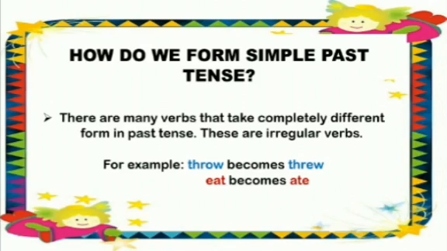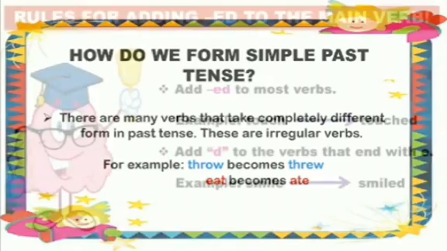For example, throw in present tense will become threw in the past tense. The spellings are changed, the pronunciation is changed, okay? Then eat becomes ate. The whole word is changed. The pronunciation is changed completely. Eat becomes ate. Ate is a totally new word. It has no similarity with the word eat. But because it is the past tense of eat, just keep in mind that this is an irregular verb. So all these kinds of verbs are irregular verbs.